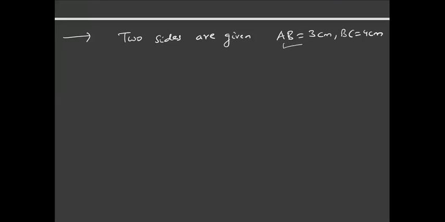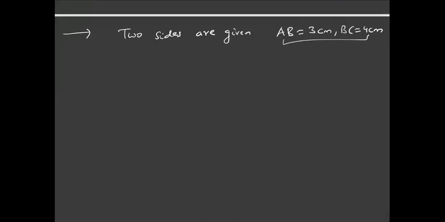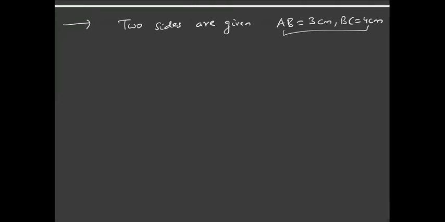Now, let us say I have given you two sides: AB is equal to 3 centimeters and BC is equal to 4 centimeters. How many triangles satisfy these two conditions? You can see that you can still draw so many triangles. I draw a 4 centimeter length BC, then I draw a random 3 centimeters, name it as point A, and join AC.